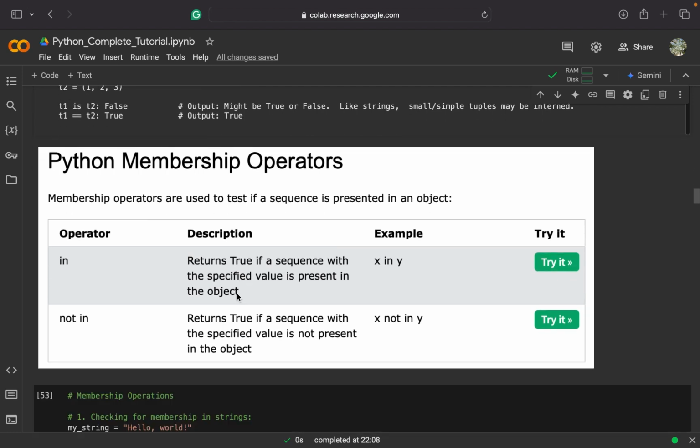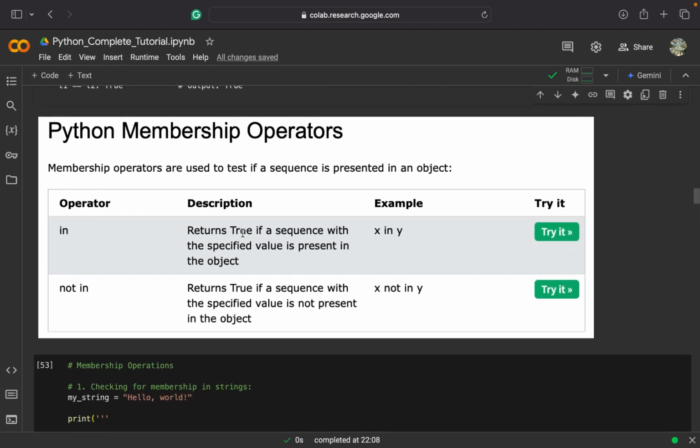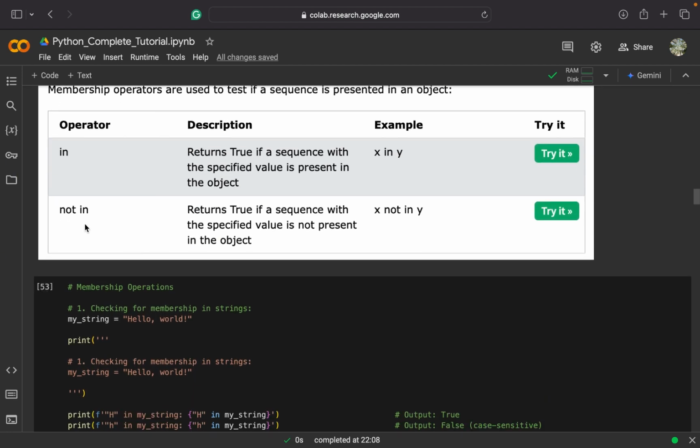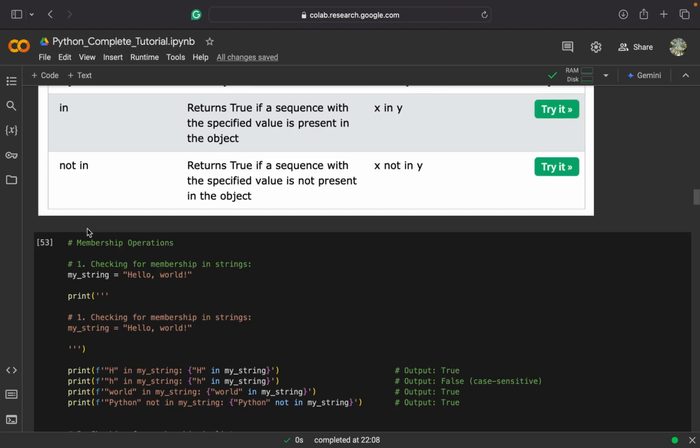Moving to the membership operators, which are in and not in, which return true if a sequence with a specified value is present in the object. Actually, in and not in are used to check in an iterable if a value is present or not present in that iterable. That can be a string, a list, a tuple, a set, or a dictionary. And we can also check if a specific object is not in that specific iterable. These two keywords are very essential for that.